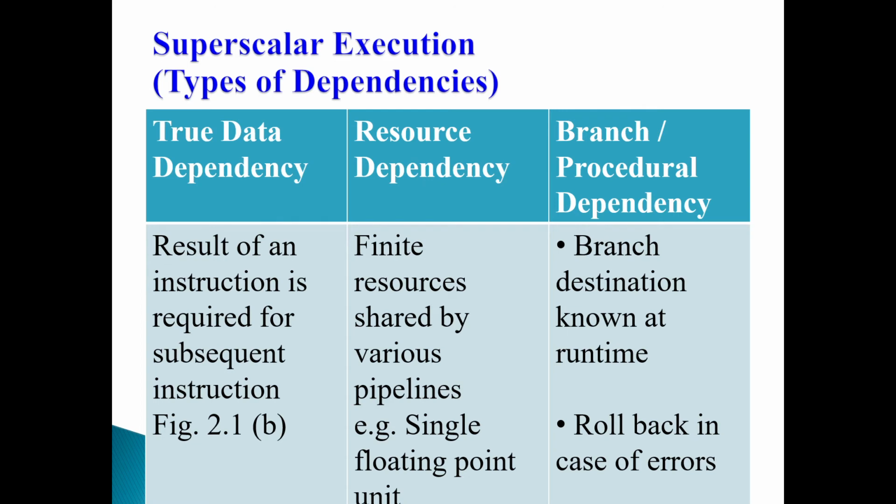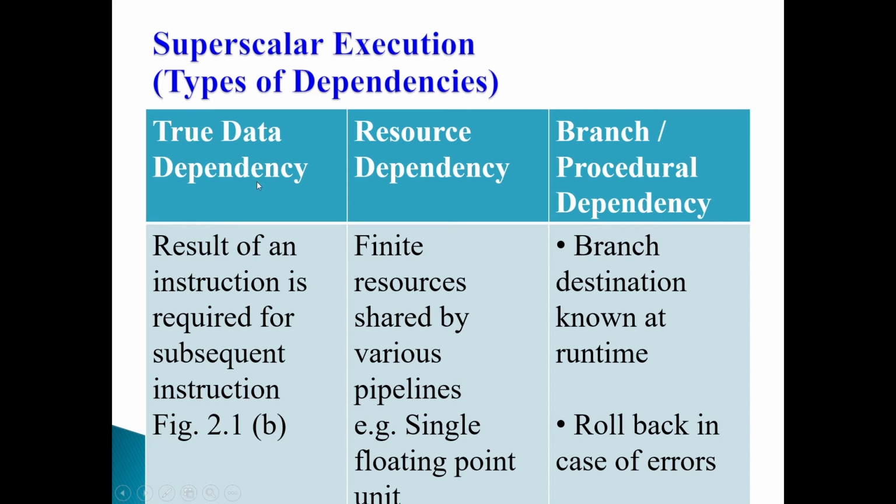So some slide is in front of you. There are some types of dependencies or some problems when you go for superscalar architecture. There are three types of dependencies: true data dependency, resource dependency, and branch or procedural dependency.